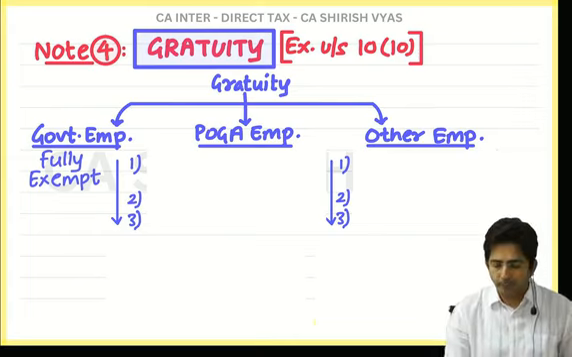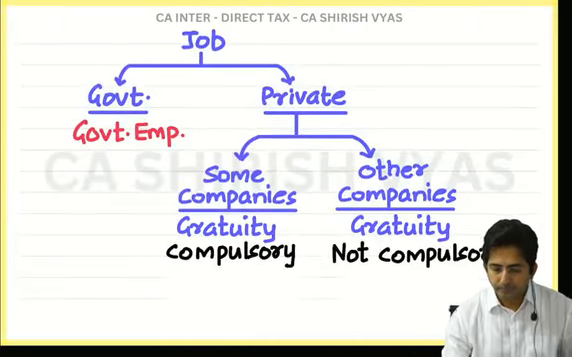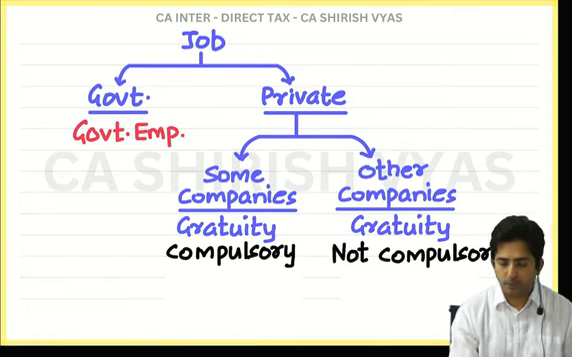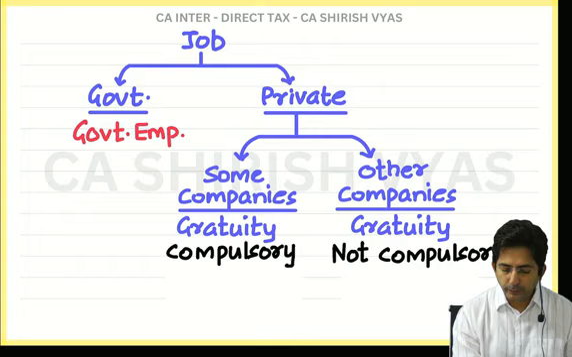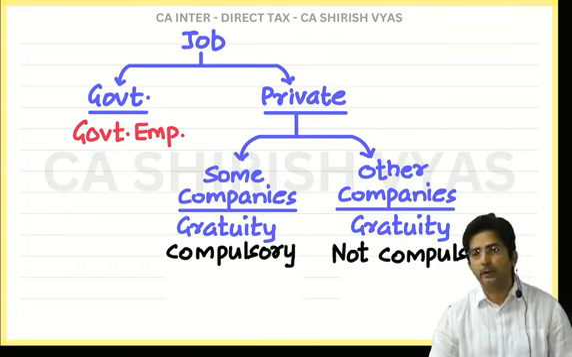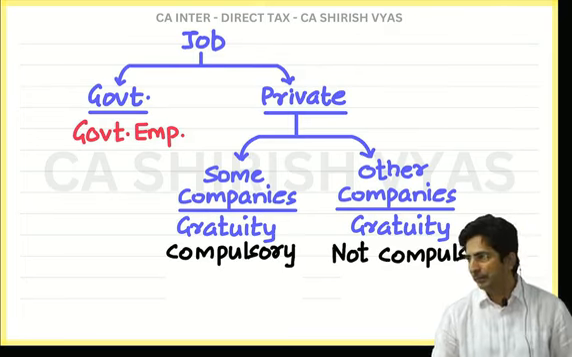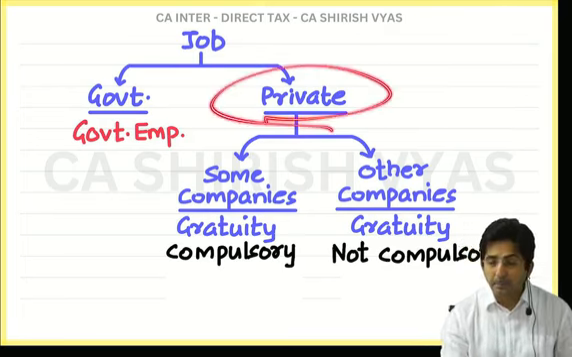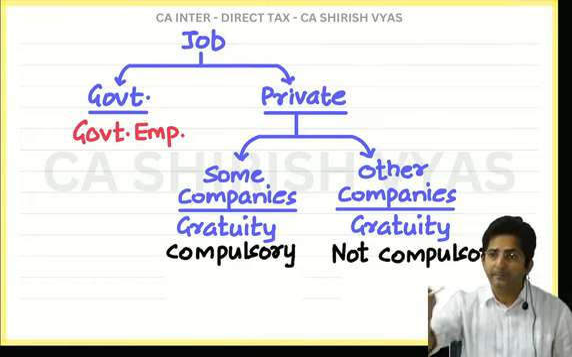Other employee. So see, this will be more clear in this chart. Read. There are two types of job. Government job, private job. See, if you are doing a government job, then you are a government employee. Everyone knows. And see, in a government job, you will always get gratuity. It is in the private sector that some people are ungrateful. So the law had to come for the private sector.